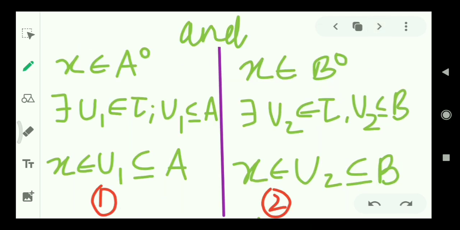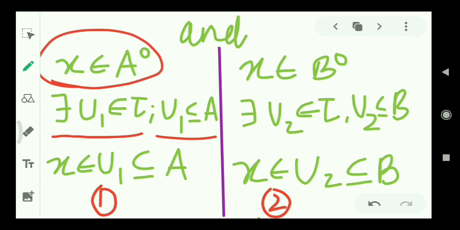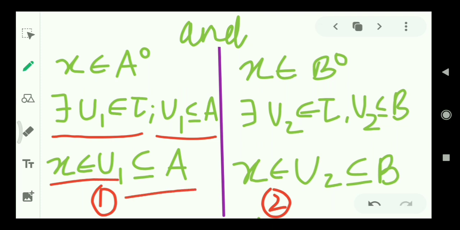Then what does it mean? From the definition of interior point, we know that there exists a subset U1 which is contained in tau, that is the topology defined on the set X, and that open set is contained in A also, as x is the interior point of A. Then x belongs to U1 which is a subset of A. It is by the definition of interior point of a set. I have explained this properly in my previous video and the link is available in the description box.